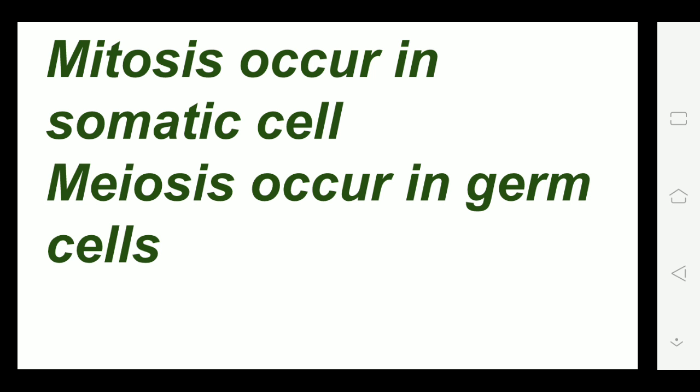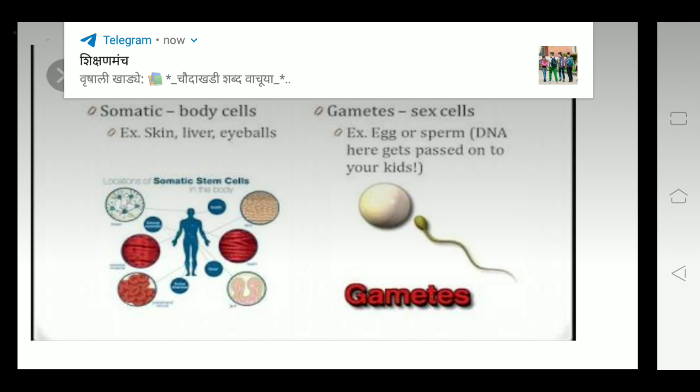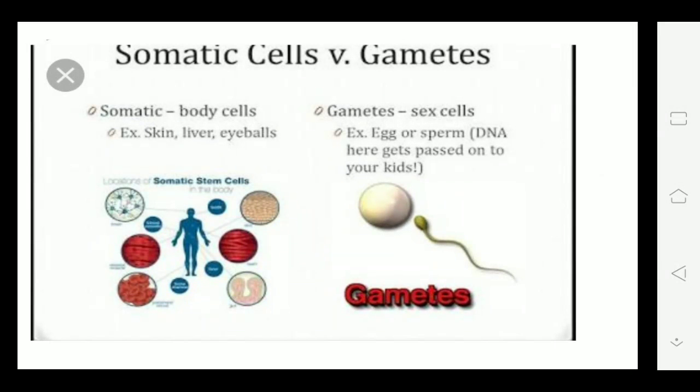Now you will ask, what is a somatic cell? Somatic cells are all the body cells, for example skin cells, liver cells and eyeball cells. And what are germ cells or gamete cells? Germ cells are the sex cells, for example eggs or sperms: the sperms in the male and the egg cells in the female.